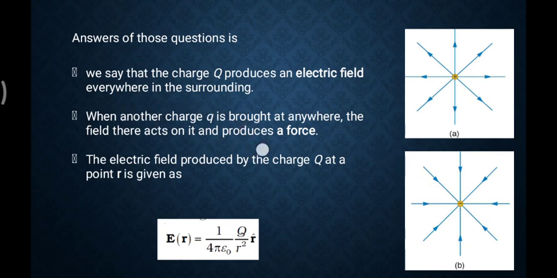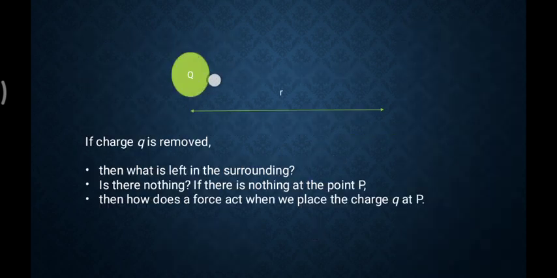The charge q produces an electric field everywhere in its surroundings. Whatever charge q we have, it has a field. If it is positive, the field is outward. I don't know how far it extends; it depends on the strength of the charge. If this capital Q is a negative charge, then it has an inward electric field.